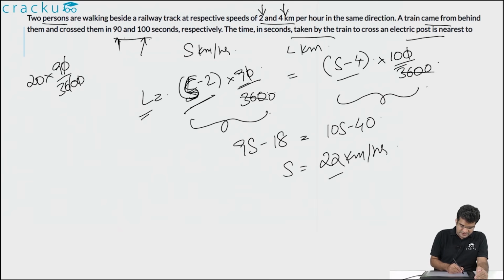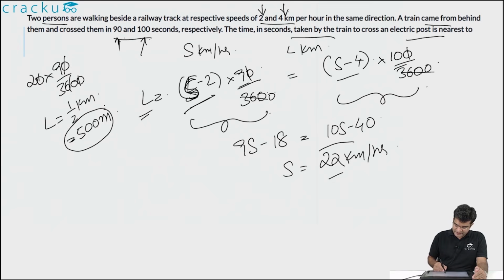We can cancel both the zeros in the numerator and denominator. The numerator is 18 and the denominator is 36. So the length of the train is 1 by 2 kilometers, which is equal to 500 meters. So the length of the train is 500 meters and the speed of the train is 22 kilometers per hour.